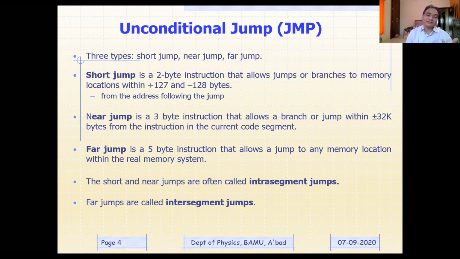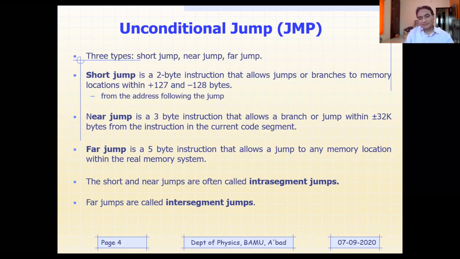Whereas far jump would allow you to branch or jump within the real memory system, I mean, throughout the memory system, 1 megabyte. Now, if you want your program execution to jump from the code segment to, let us say, the data segment, or maybe the extra segment or another segment, then what do you need to do?